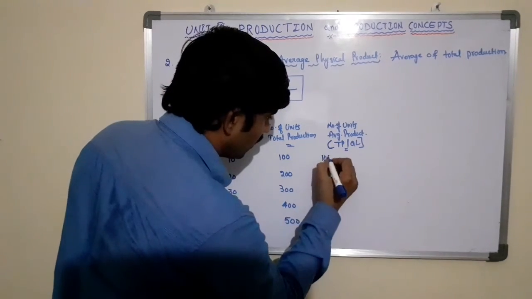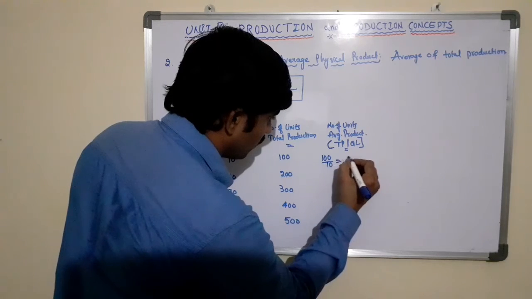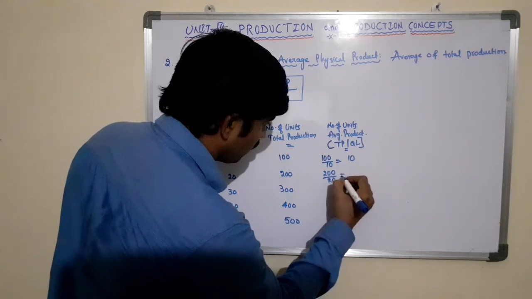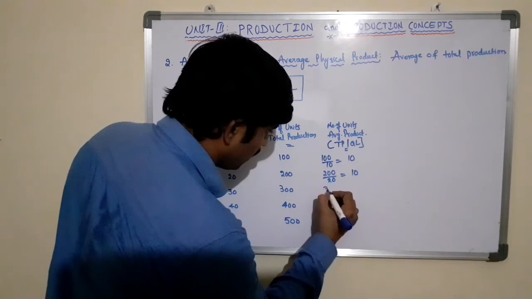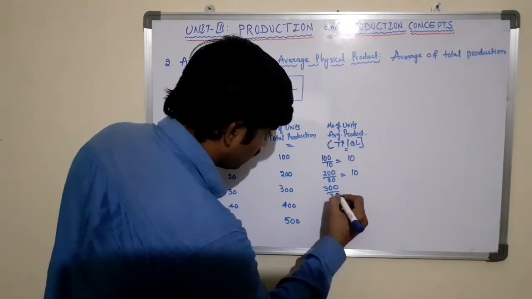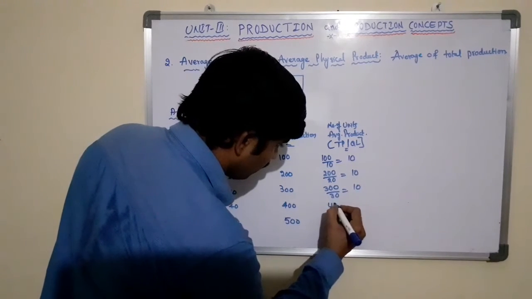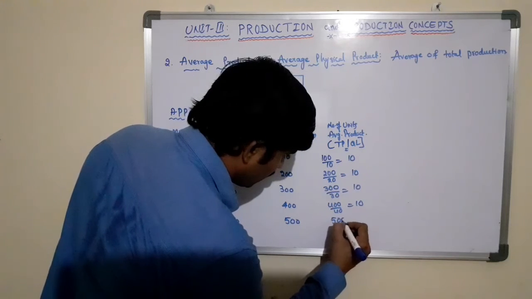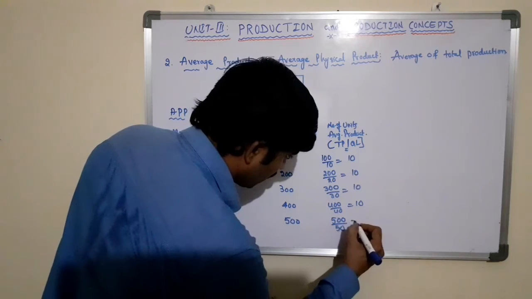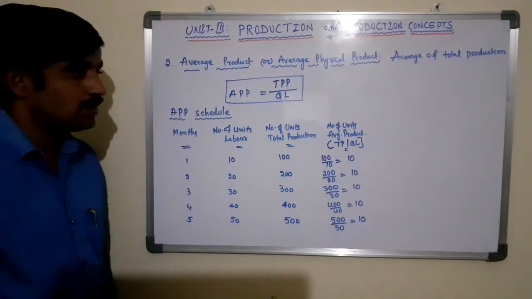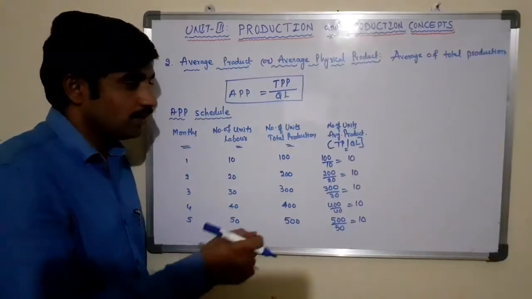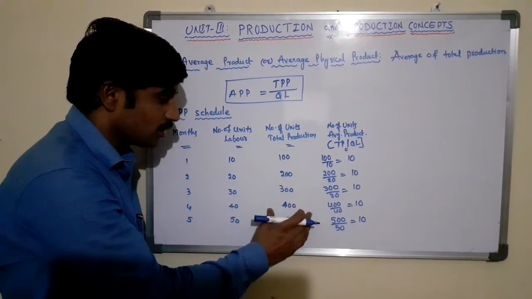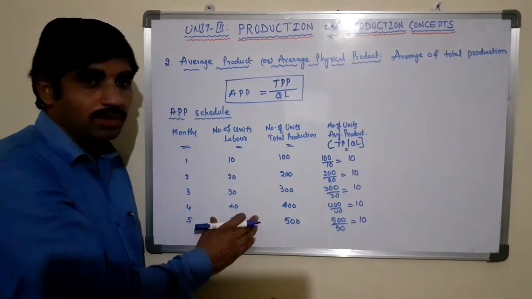Here 100 by 10 equals 10 units, 200 by 20 equals 10 units, 300 by 30 equals 10, 400 by 40 equals 10, and 500 by 50 equals 10.